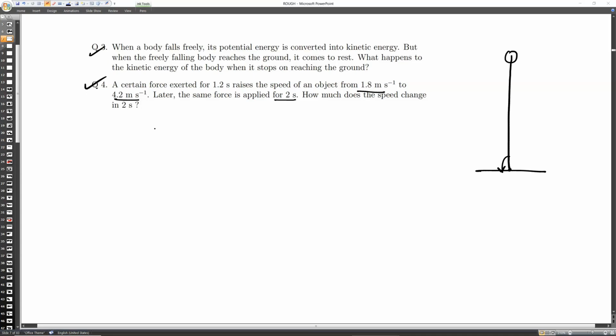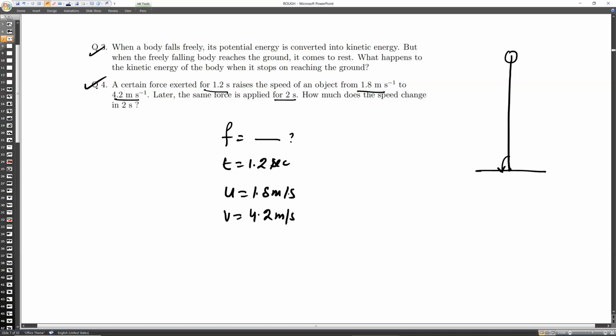Done. So what is saying that a certain force is exerted for 1.2 seconds. So for 1.2 seconds we are talking about. The force is applied and we don't know what amount the force is, but it is a constant force. And time is taken that it is applied for 1.2 seconds only. And then it changed the speed of an object from initial velocity 1.8 meter per second to final velocity 4.2 meter per second.